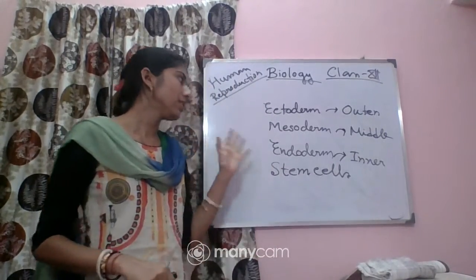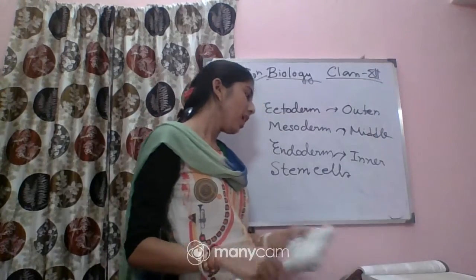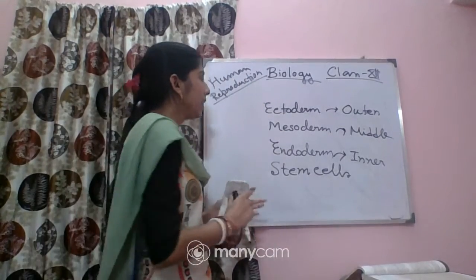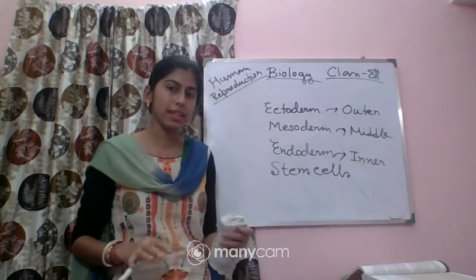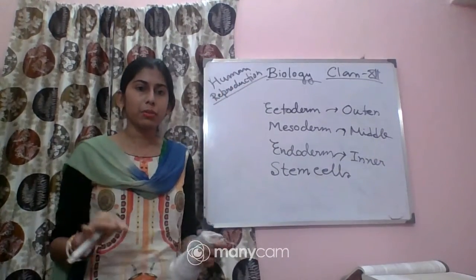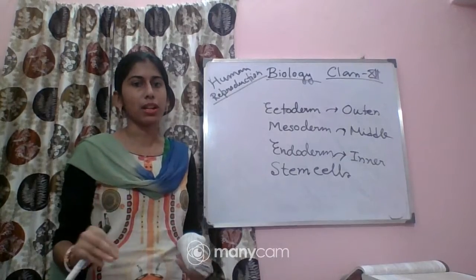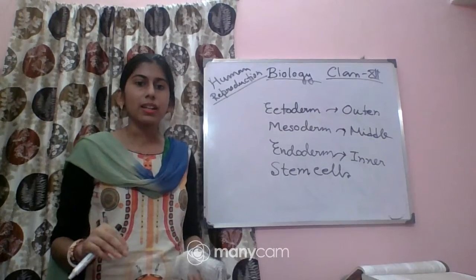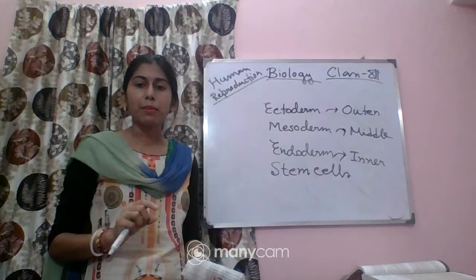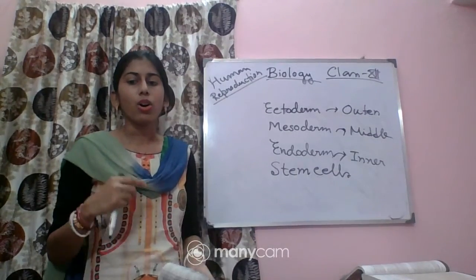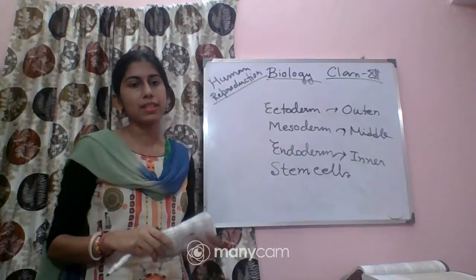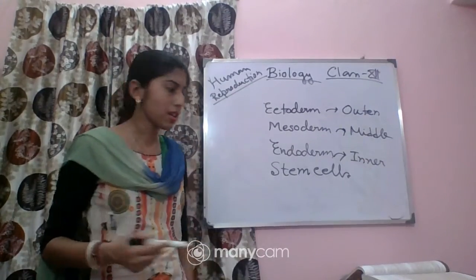Okay, so these are the three different layers. Now the next part, you have to know about the time period of the pregnancy, and at what time of the pregnancy what type of organs are formed. The total time period when the full term development of the baby or the fetus takes place is called the gestation period.